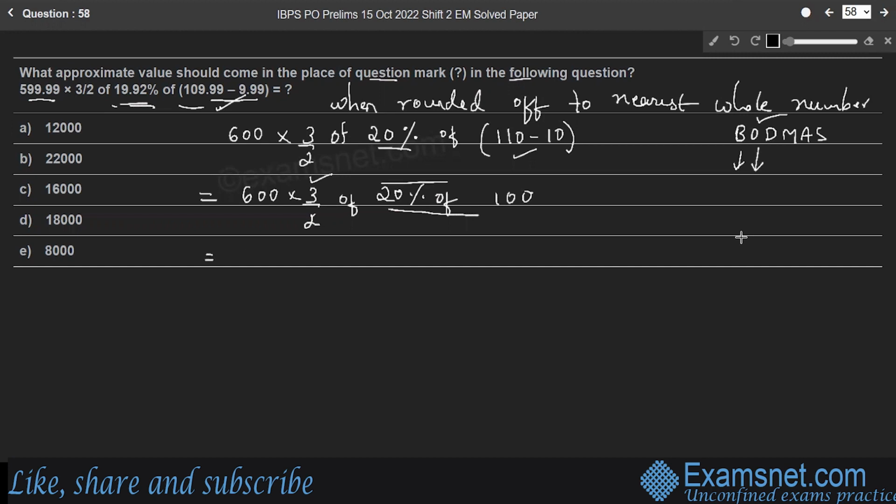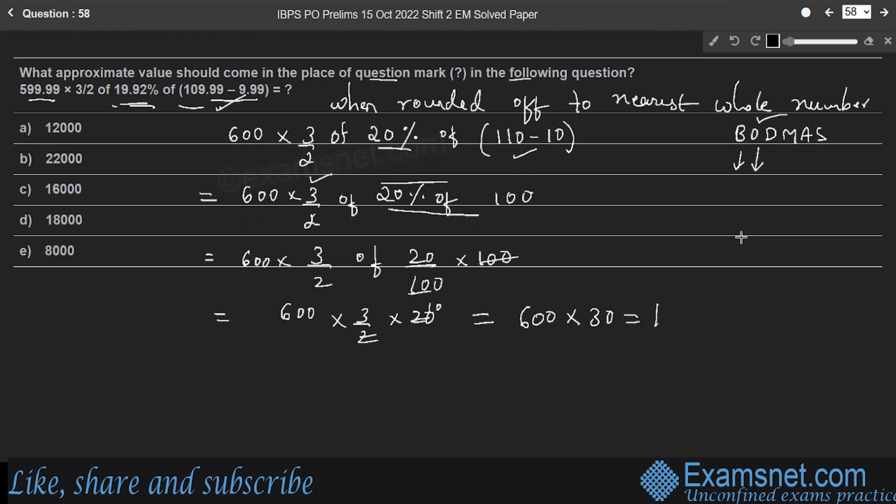Therefore, 600 into 3 by 2 of 20 by 100. 20% means 20 by 100. Of means into 100. So 100 and 100 will get cancelled. So 600 into 3 by 2 of means into 20, which is 600 into, so 2 into 10 is 20, into 30, right? So 6 into 3, 18. So 18,000 is the answer, right? Option D is the right answer.